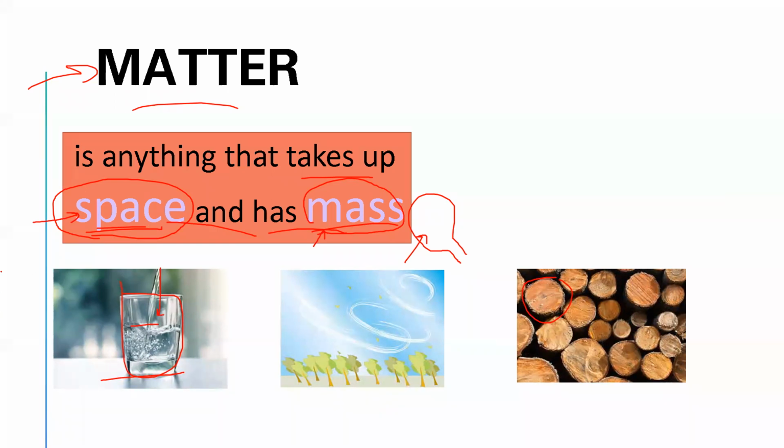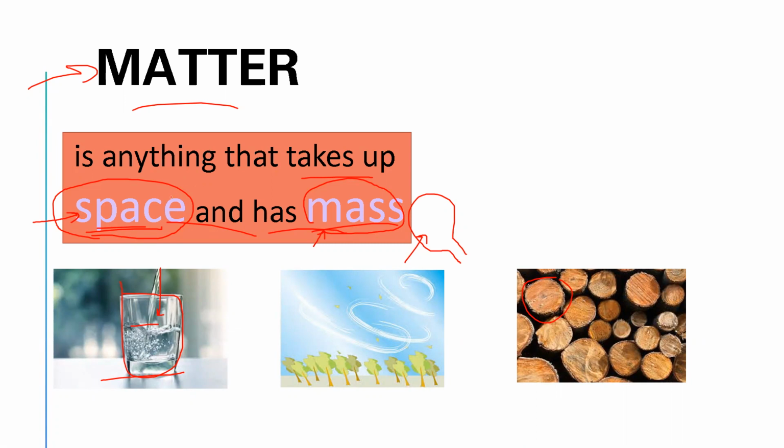So anything that takes up space and has mass is matter. So all the matter takes up space and has mass. Liquid takes up space and has mass. Solid takes up space and has mass.